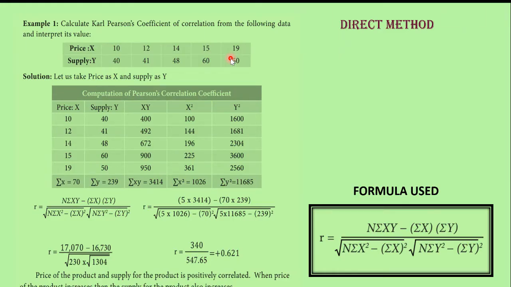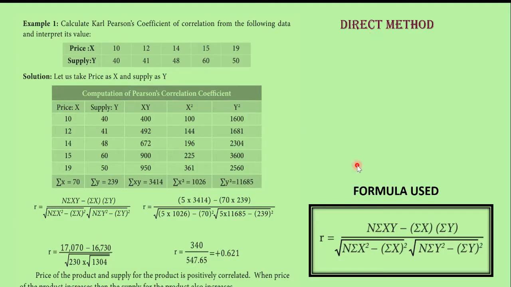So your solution will be like this. You have to draw a tabular column with 5 columns. Let us take price as X and supply as Y. Price X is given as 10, 12, 14, 15 and 19. Supply is also given: 40, 41, 48, 60 and 50. So what is the Karl Pearson's coefficient of correlation using the direct method? This is the direct method.